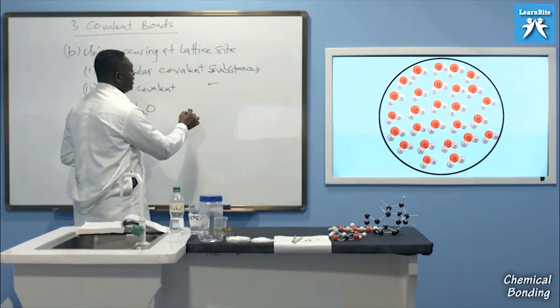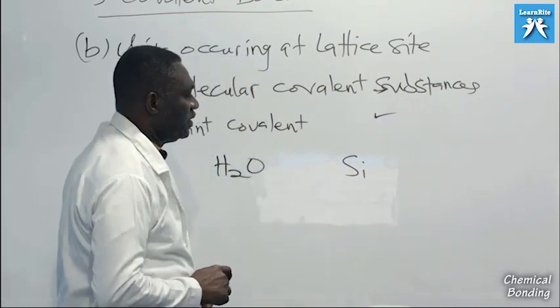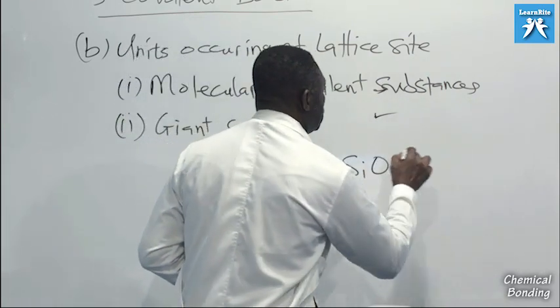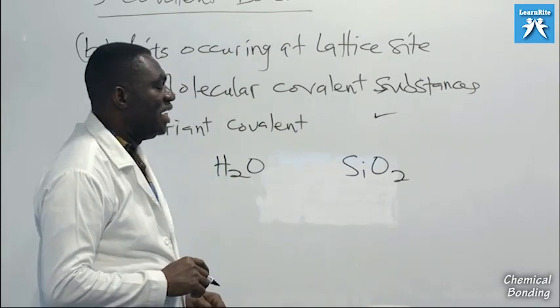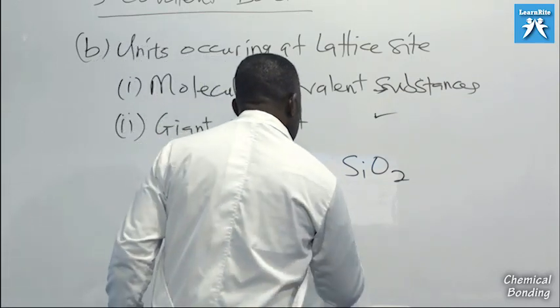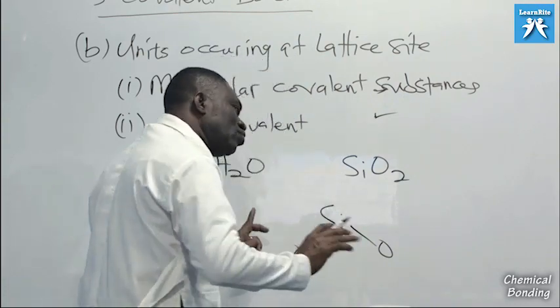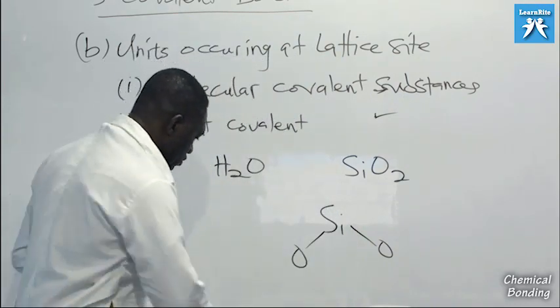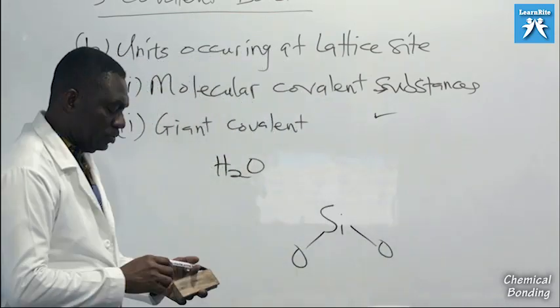Let me explain that here. Let me use one example. Silica, SiO2. I've not come to examples, but let me use that. SiO2 is one of the giant covalent substances that we have. Silicon bonded to oxygen. That is just 1 molecule.